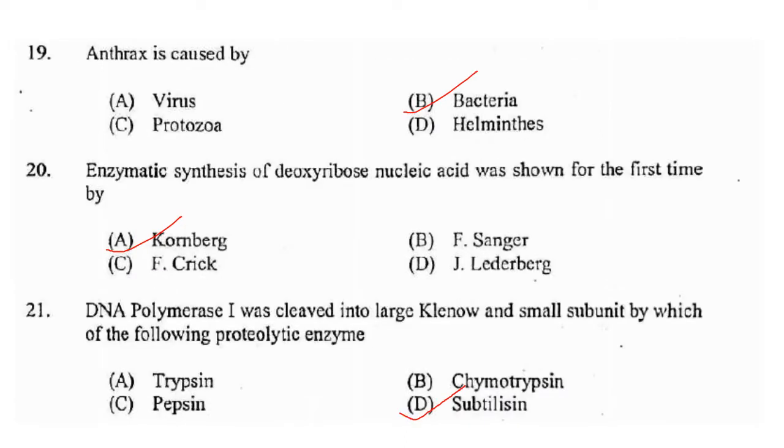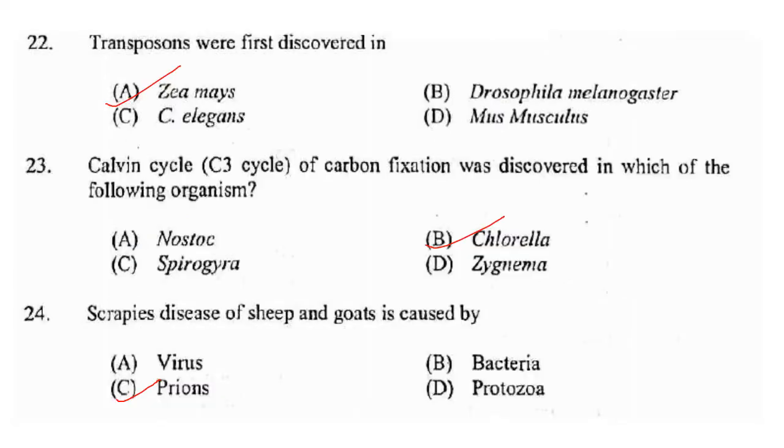Now anthrax is caused by Bacillus anthracis. So the answer is option B, bacteria. Enzymatic synthesis of deoxyribonucleic acid was shown for the first time by, answer is option A, Kornberg. DNA polymerase 1 was cleaved into large Klenow fragment and small subunit by which of the following proteolytic enzymes? The enzyme is subtilisin. Option D.